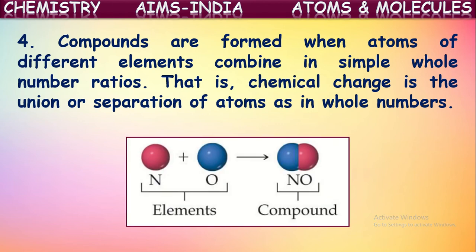For example, if you see here the formation of a compound from two elements, nitrogen and oxygen. What's happening here? One atom of nitrogen combining with one atom of oxygen to form a new compound called nitric oxide, NO. 1 is to 1 ratio they are combining here. So it is a union of two different elements. Atoms of two different elements combine together to form a compound. Okay, compounds are formed by the combination of atoms of two or more different elements in simple whole number ratios.